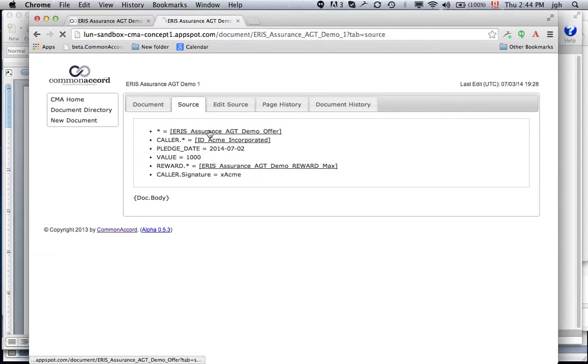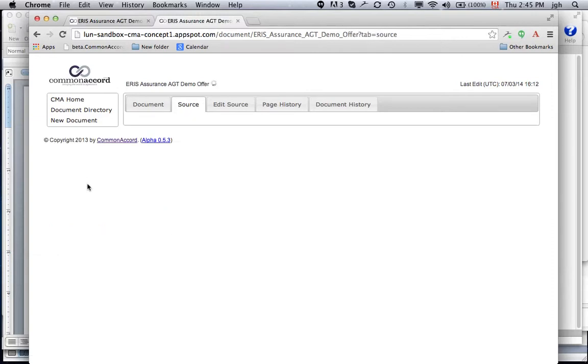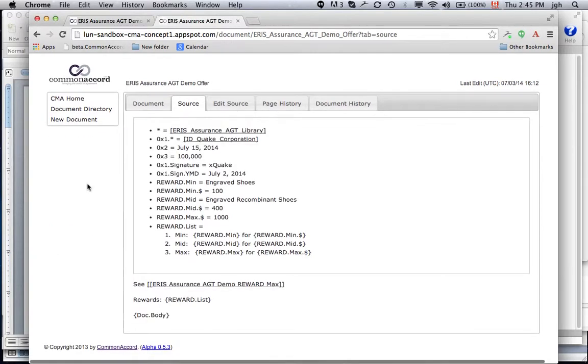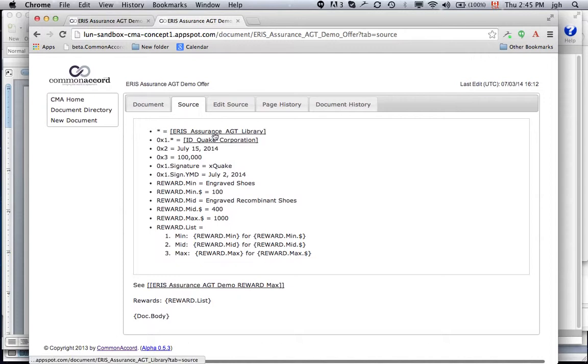So of course the offer here is done on the basis of a library, and then here are the details of the offer. So the closing date is the 15th. The minimum amount is $100,000. Quake signs it as of July 2nd. That's when the offer is made. And then we've got 3 reward levels here, the maximum.